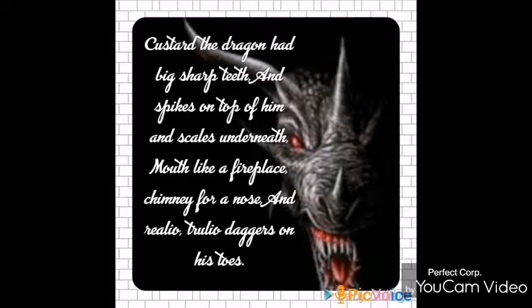And really truly, daggers on his toes. Daggers means small swords on his toes. So there are no small swords on his toes, but the toes are so pointed, so sharp that they could cut anything like daggers. Now students, if you notice the rhyme scheme, teeth, underneath, AA; nose, toes, BB.